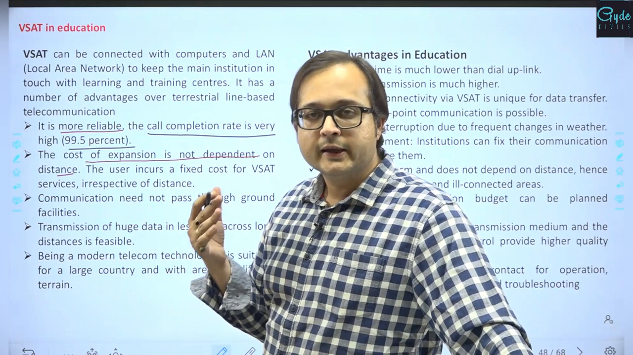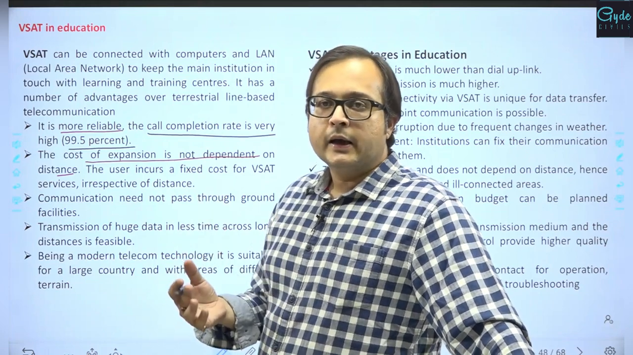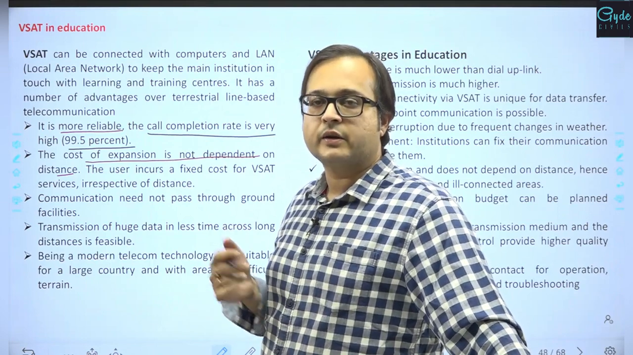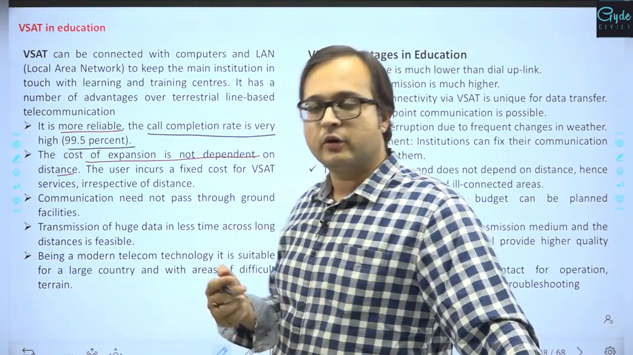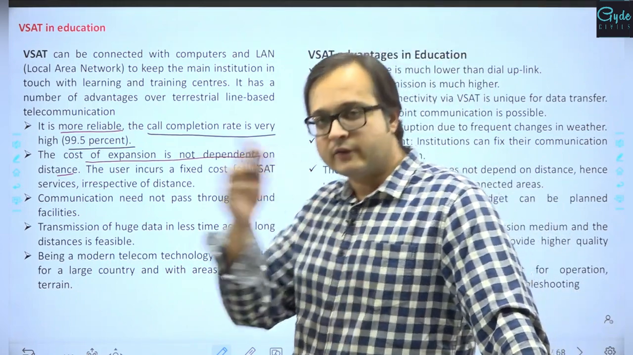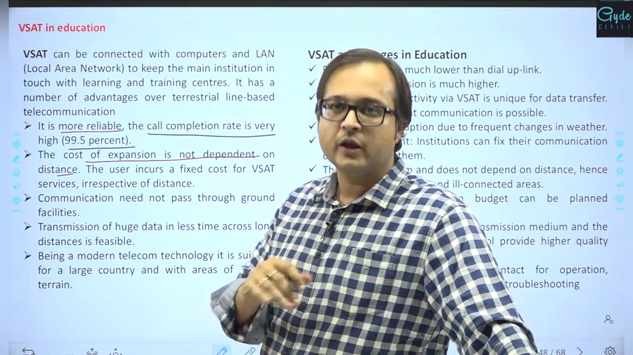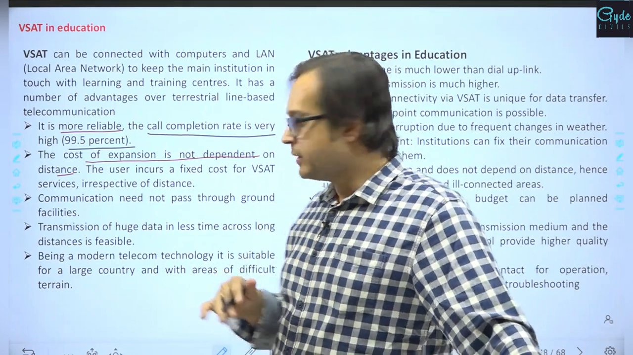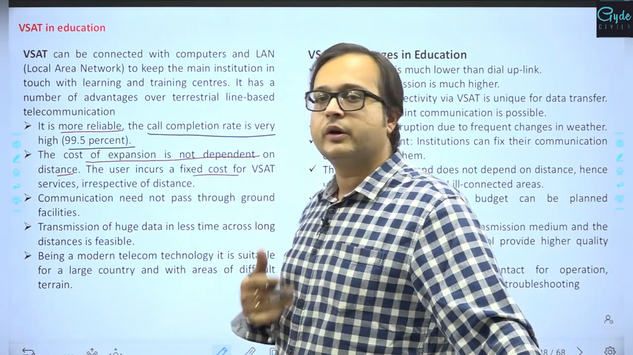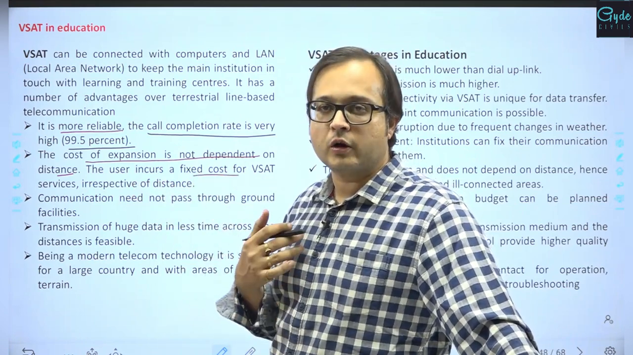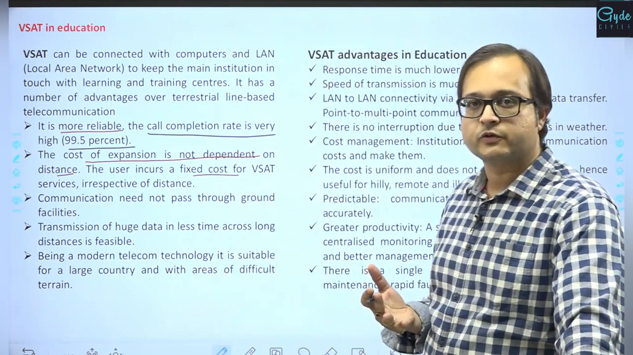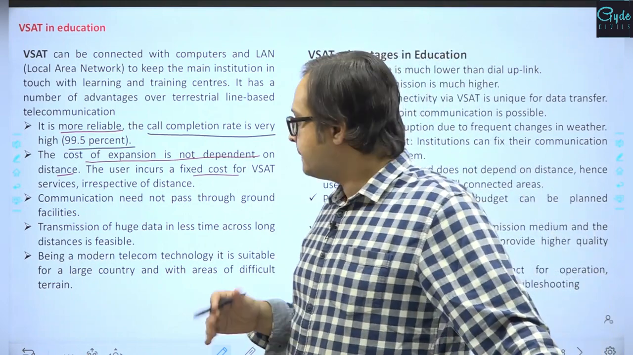That means if the class is being relayed from Delhi and is being received in either Agra, somewhere in Jharkhand, somewhere in Ranchi, or in Pune, or Kolkata, or Bangalore, anywhere all across India, the cost of relay of the expansion would almost remain the same, right. The user incurs a fixed cost for VSAT, right. So it remains cost effective, and the overall capital cost or the operational cost for establishment of such technologies for remote education remains almost the same, right.